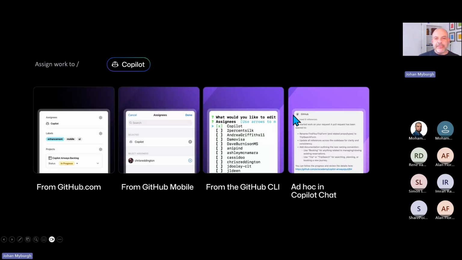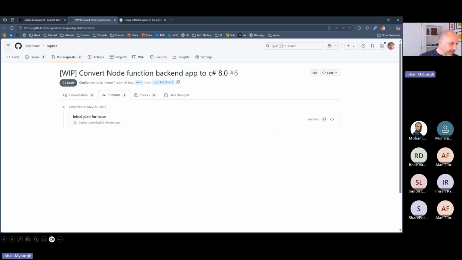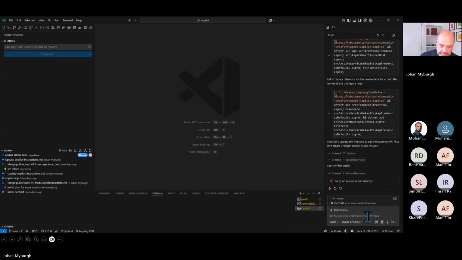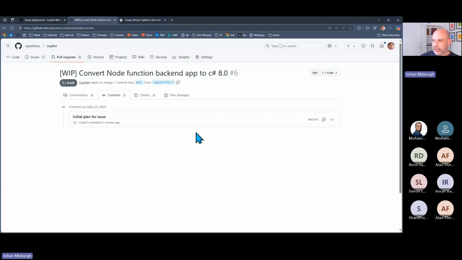So I can say, for example, something like this: @Copilot. It's not going to work here. Open a pull request to, and just tell it exactly what I wanted to do. So this is something that I can just add onto the Copilot, and it'll open a pull request to go and do some of that work.